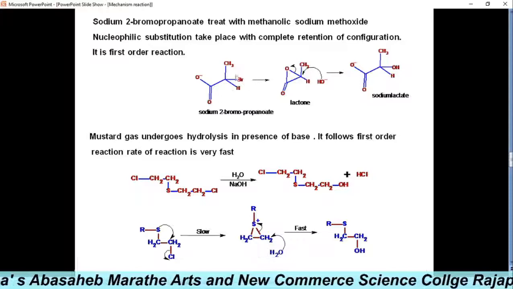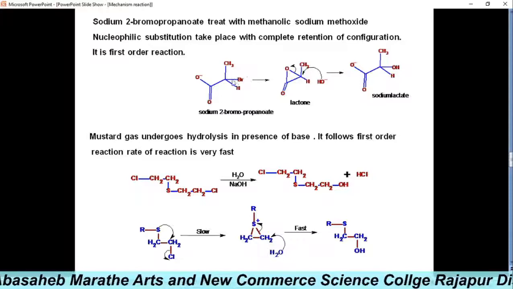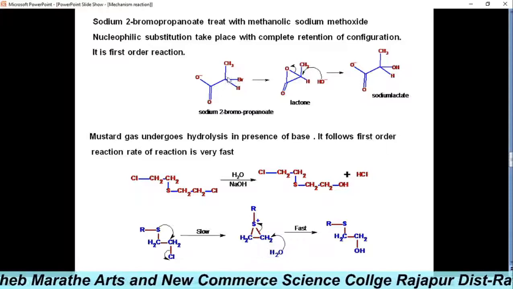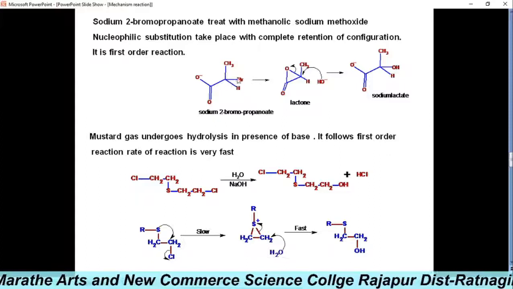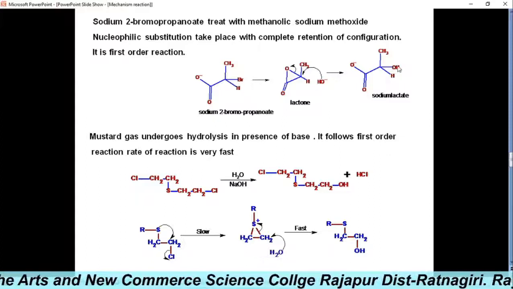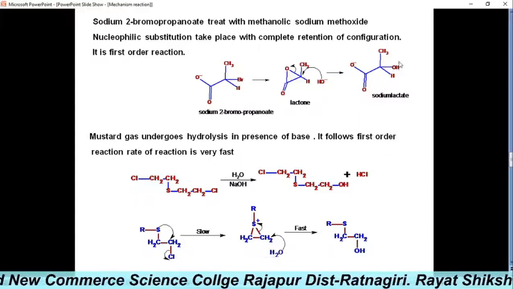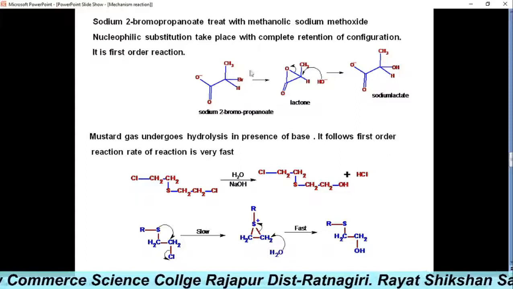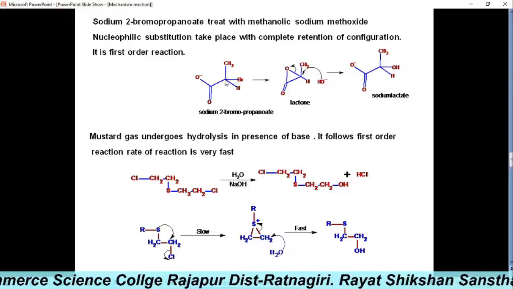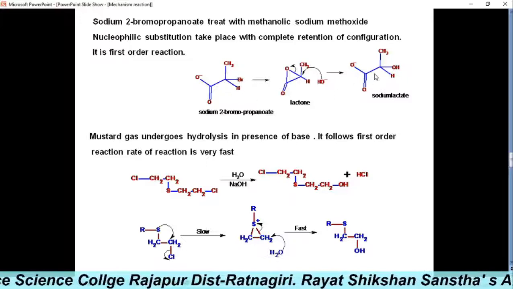We have seen this example: the bromine on its carbon is simply replaced by the OH on that side. Bromine is on the right hand side and OH is also on the right hand side, so there is no change of configuration.